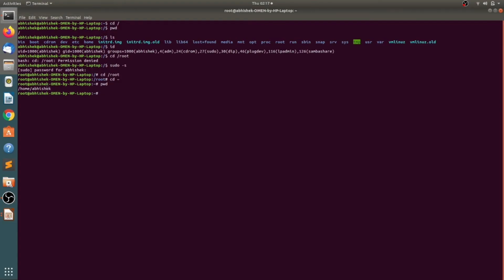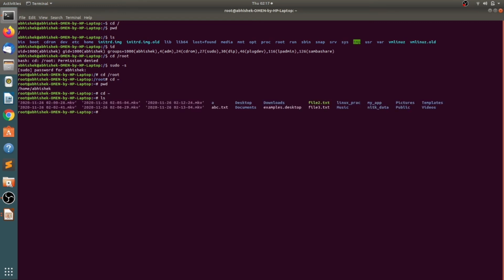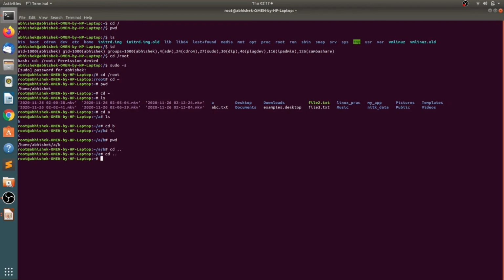Let me demonstrate this. If I go to my home and I do ls, I can see there is a folder A. I can go to A, and if I do ls, there is a folder B. If I go into B and do pwd over here, pwd gives me the absolute path of the current folder B. Now if I go two steps back and I do pwd, I am at my home directory. If I want to go into B from here without entering my absolute path, I can easily do cd A slash B. This A slash B is my relative path.